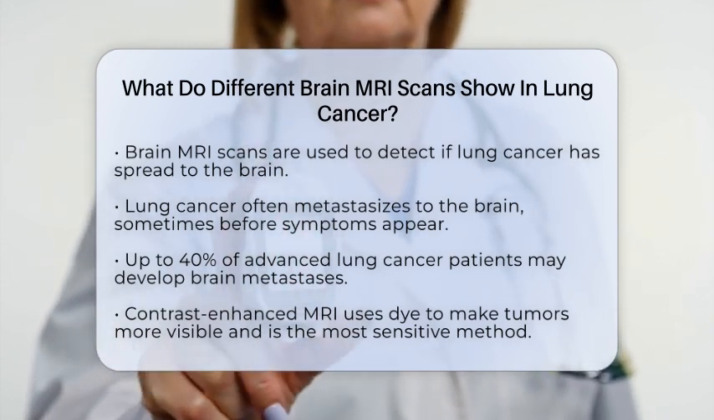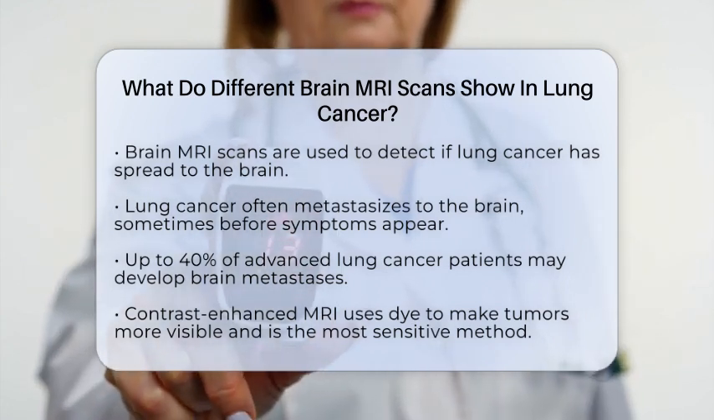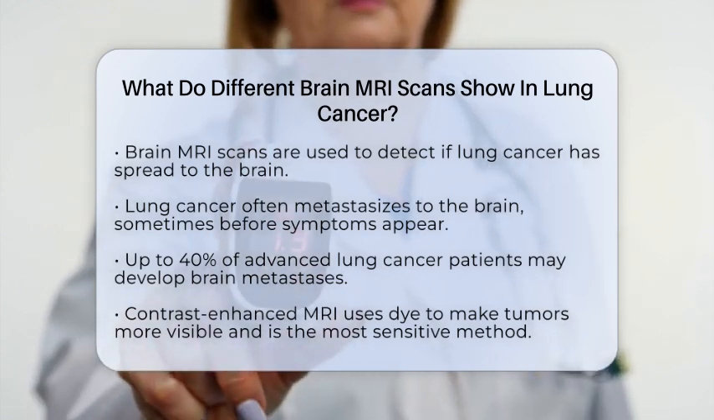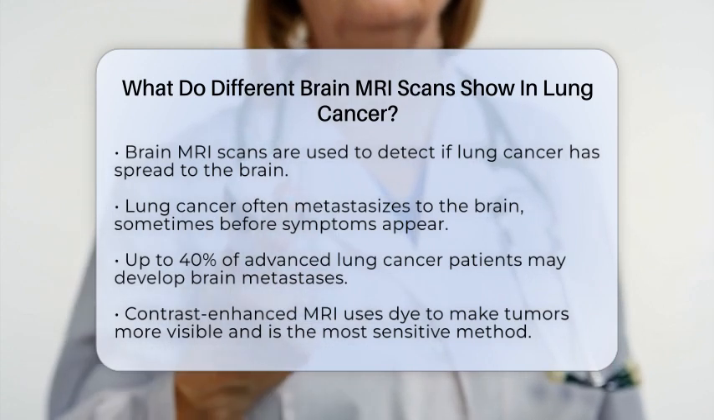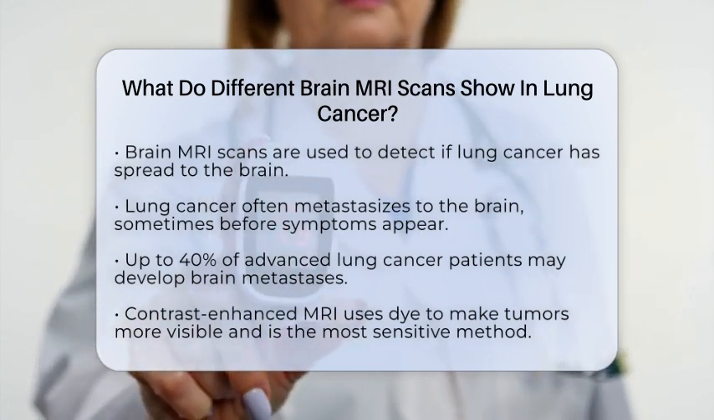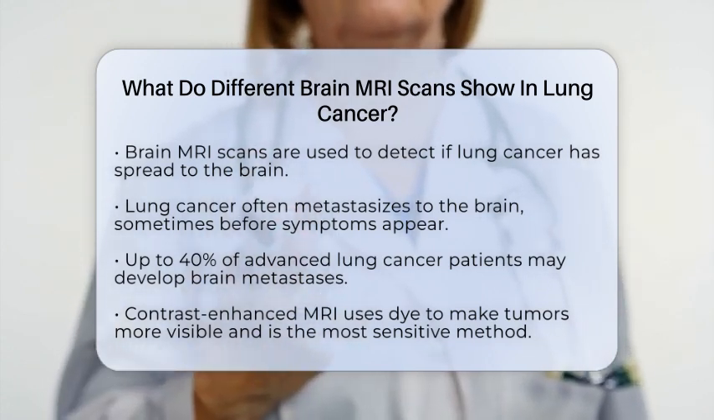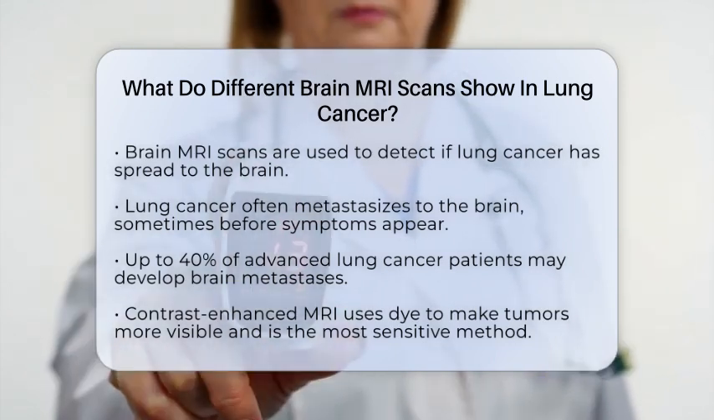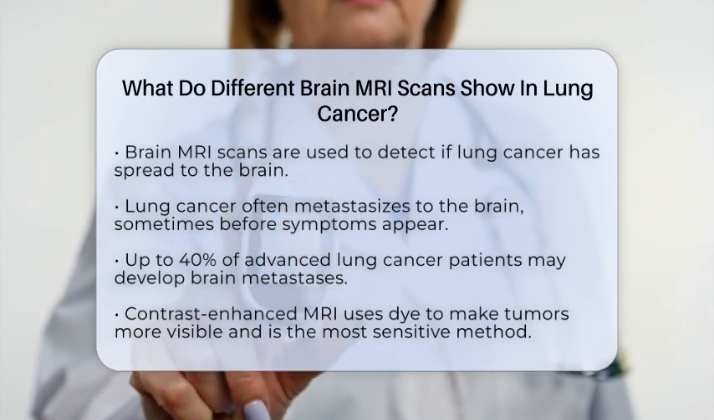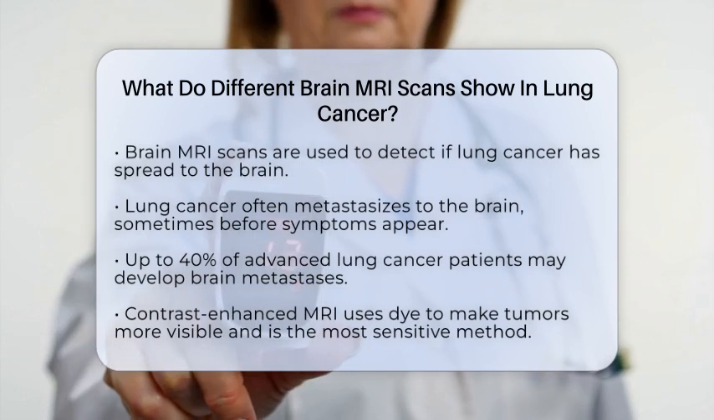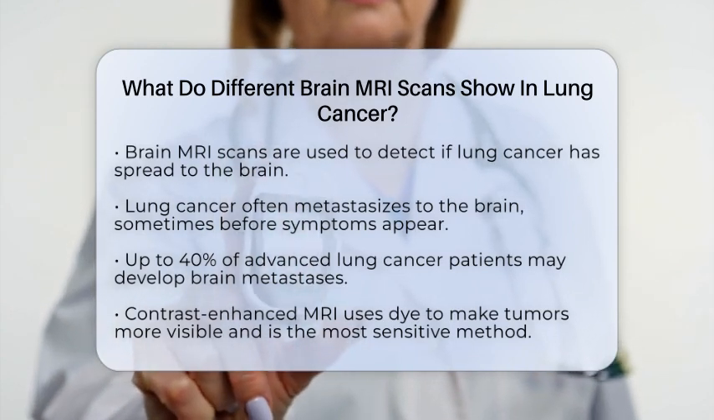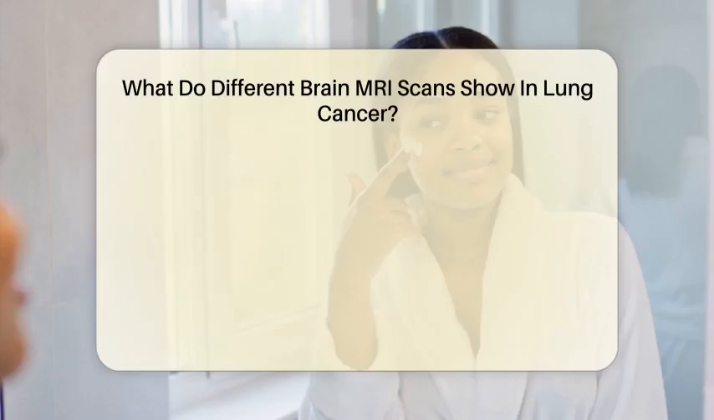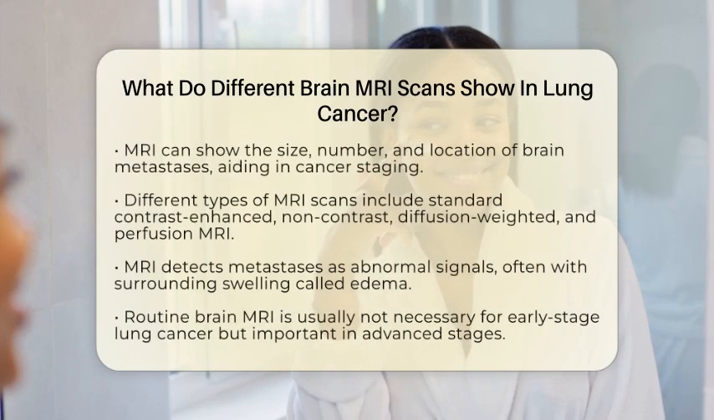The main purpose of a brain MRI in lung cancer is to find out if the cancer has spread to the brain. Up to 40% of people with advanced lung cancer may develop brain metastases. An MRI can reveal these tumors as areas of abnormal signals. When contrast dye is used, it makes the tumors stand out more clearly. This contrast-enhanced MRI is the most sensitive way to find even small or multiple metastases. It helps doctors see exactly where the tumors are, how many there are, and how big they are. This information is crucial for staging the cancer and planning the best treatment options.